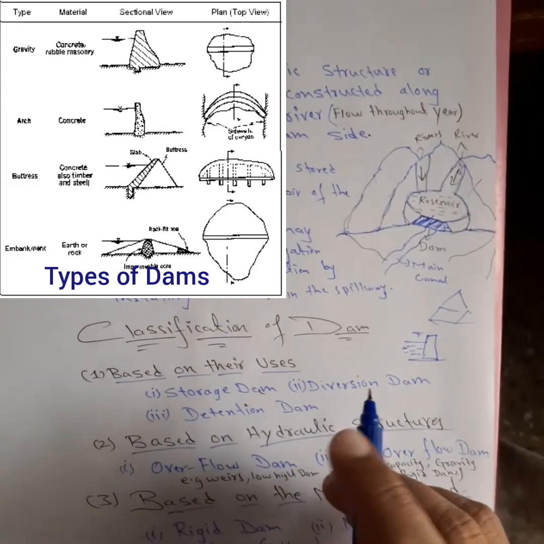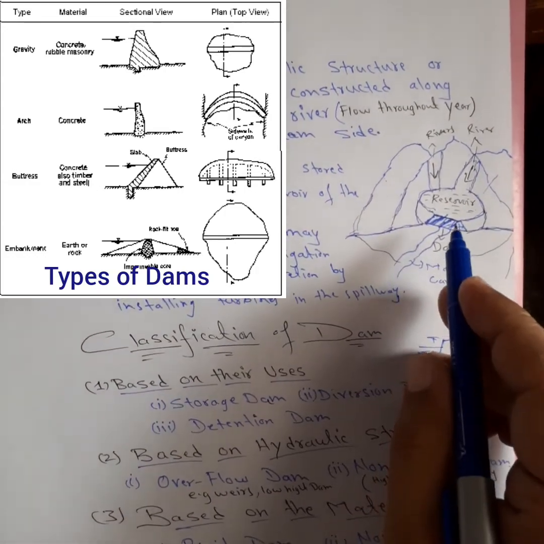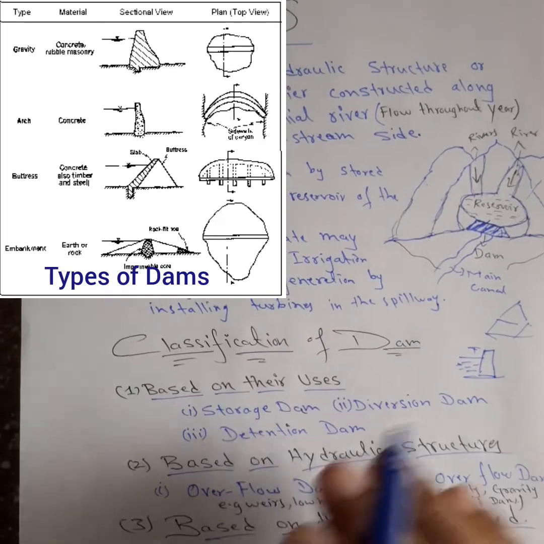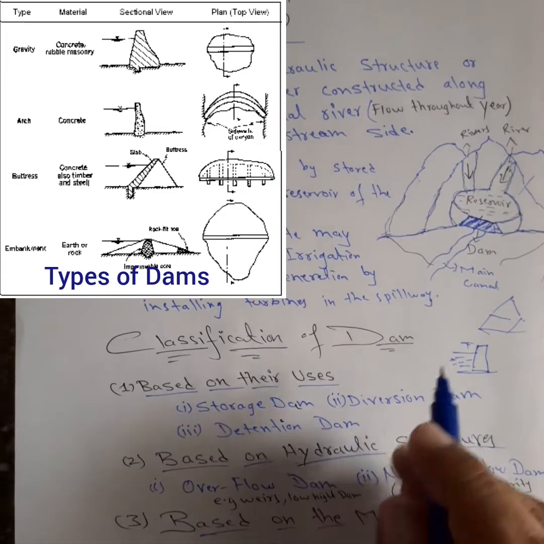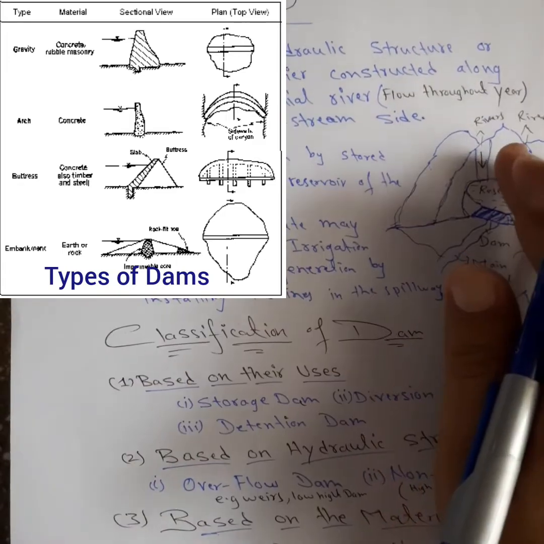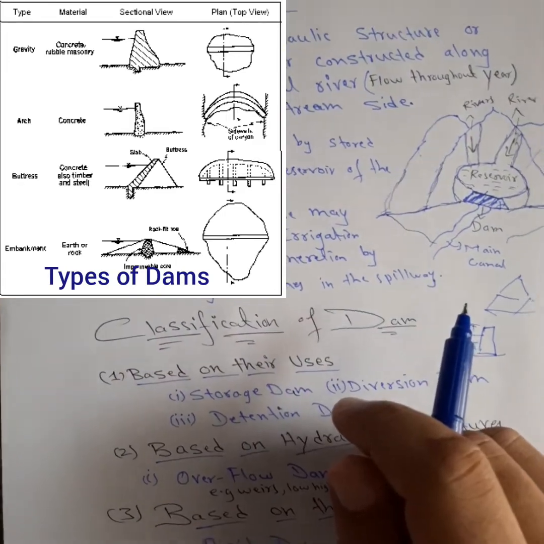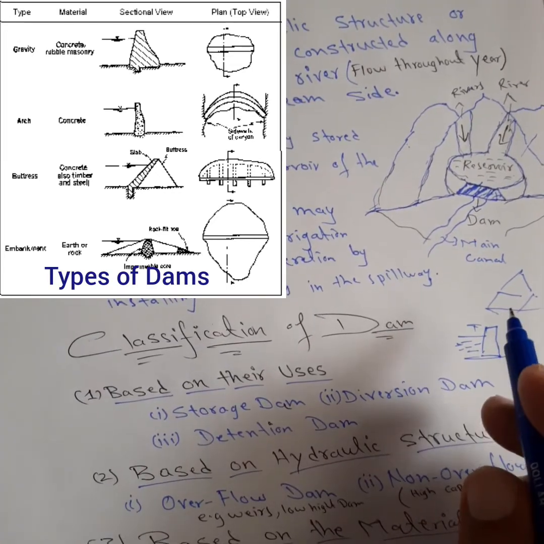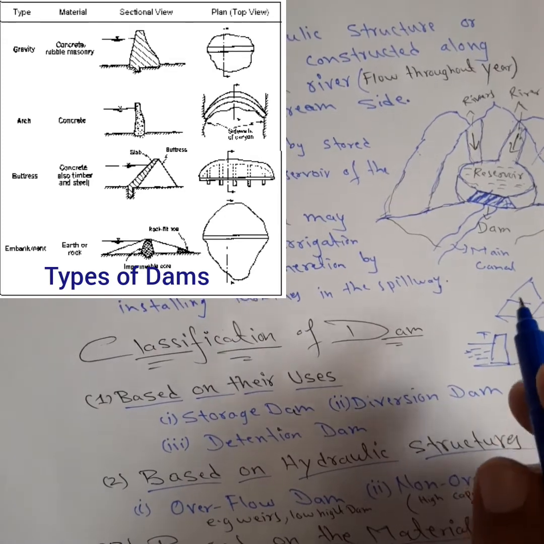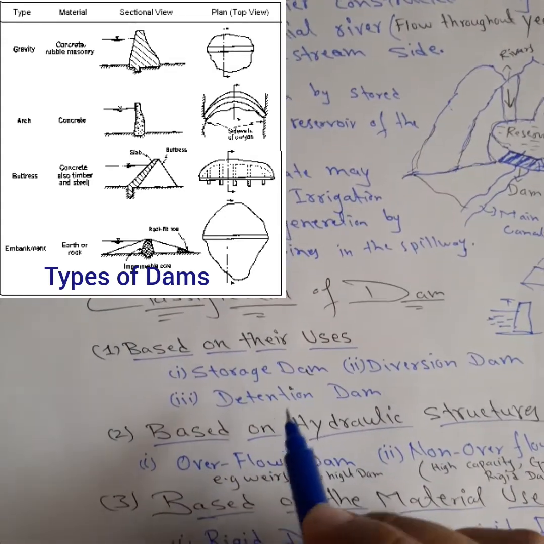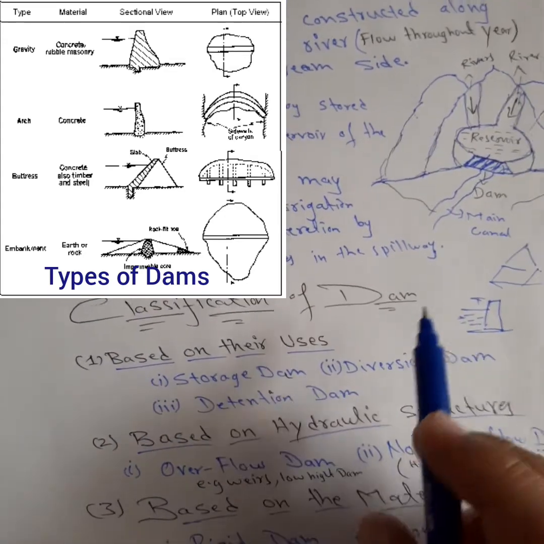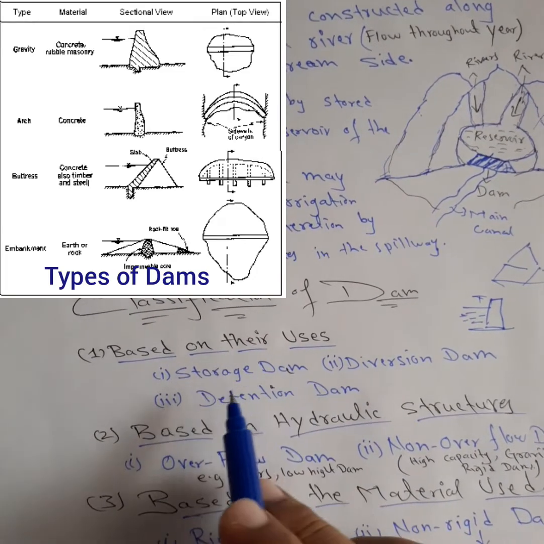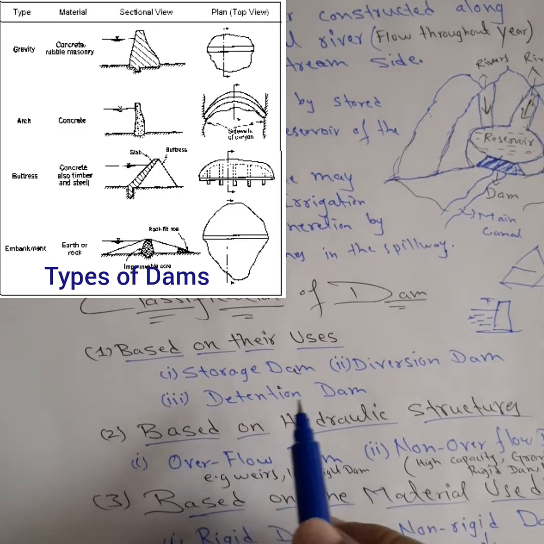A diversion dam is constructed to divert the water to irrigation land or for any other purposes. And a detention dam means detaining the water behind the dam so that at high flood level, the population living here may not be damaged or submerged by the water. These depend upon the type of structures or the locality of the area. It may be constructed as a storage dam, diversion dam, or detention dam.